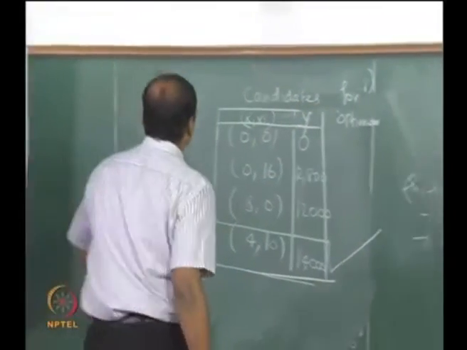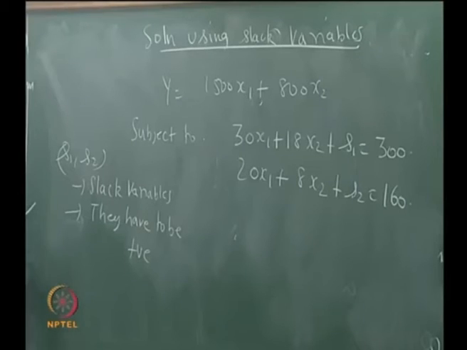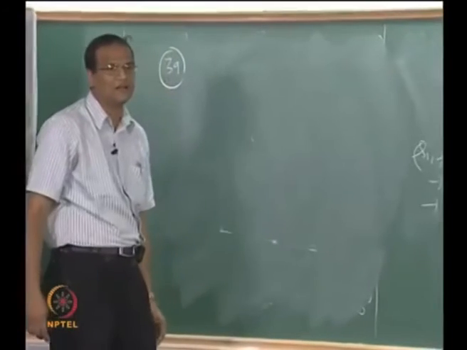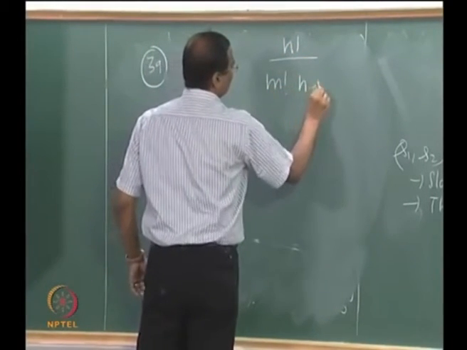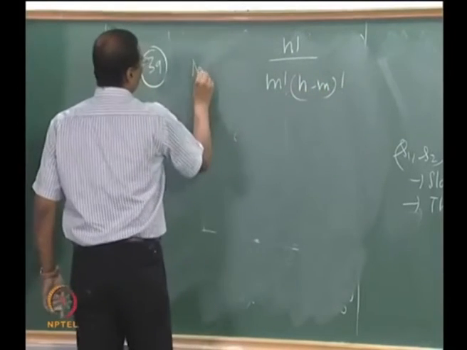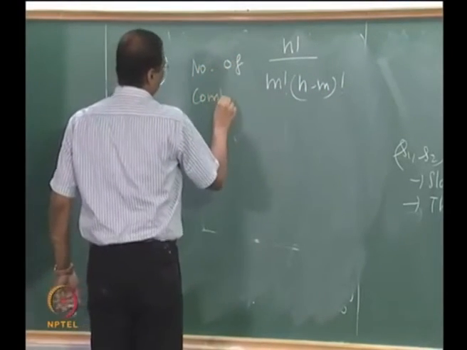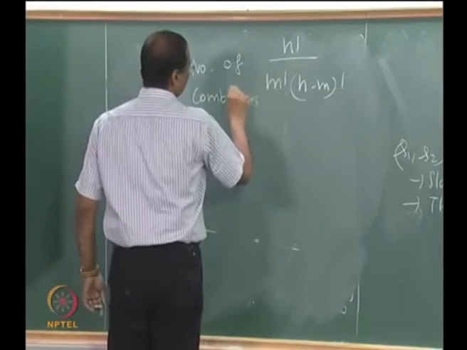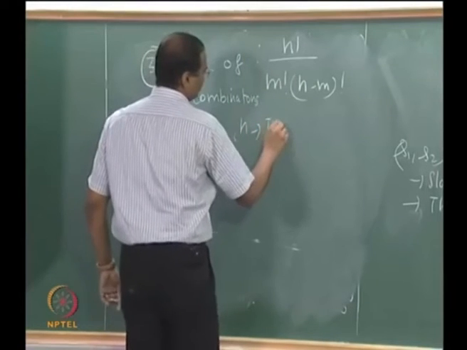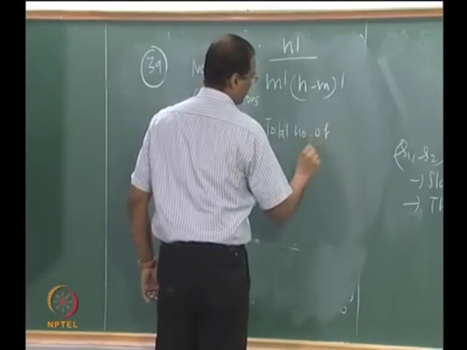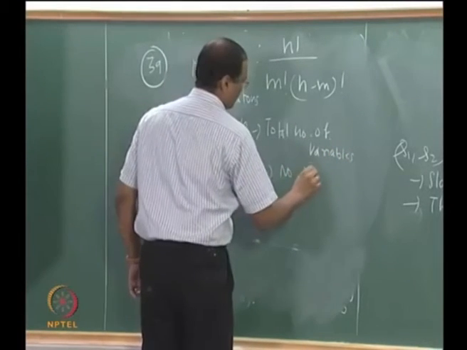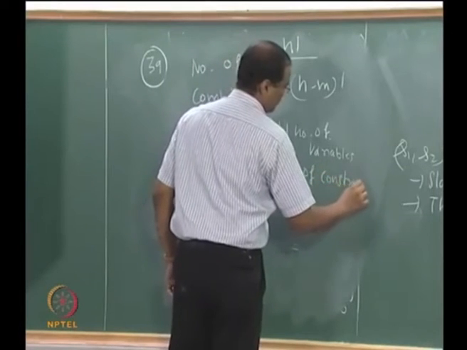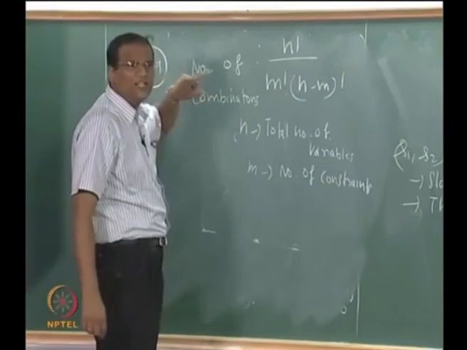So if you do that, how many combinations are there? If two are made 0 at a time, how many combinations are there? 6, okay. So if n is the total number of variables, including the slack variables.